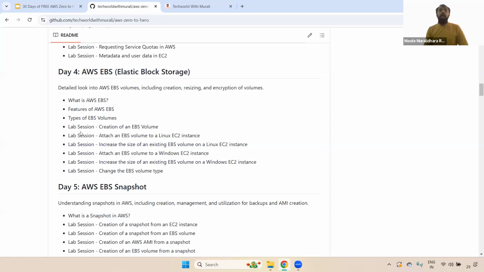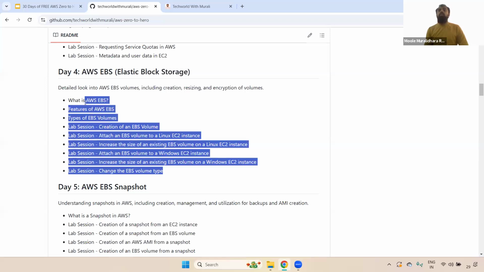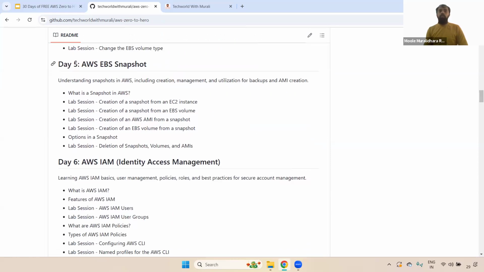Remember, this is one of the backbones of EC2. The reason is, when you create the EC2, we always choose that EBS volume. We will create a separate EBS volume. For example, in Windows there is the C drive, D drive, similar to Linux, where multiple EBS volumes will be attached. Okay, and coming to day 5, we are going to discuss EBS snapshot.